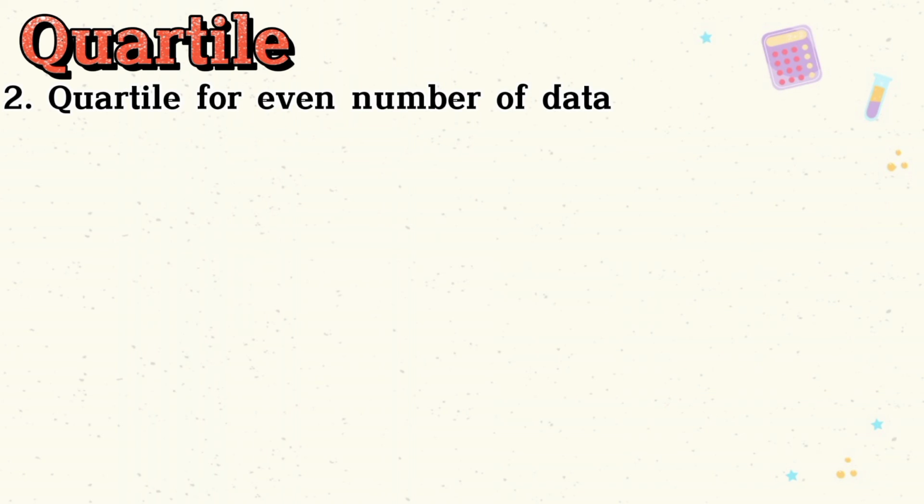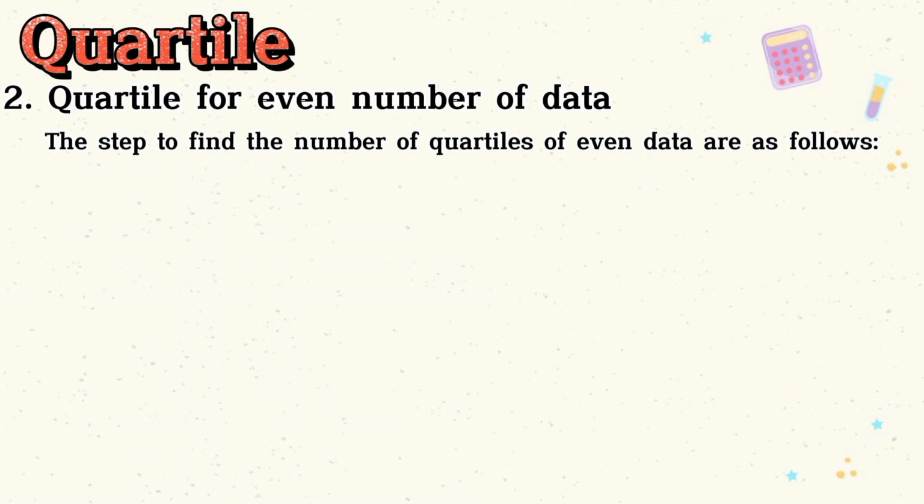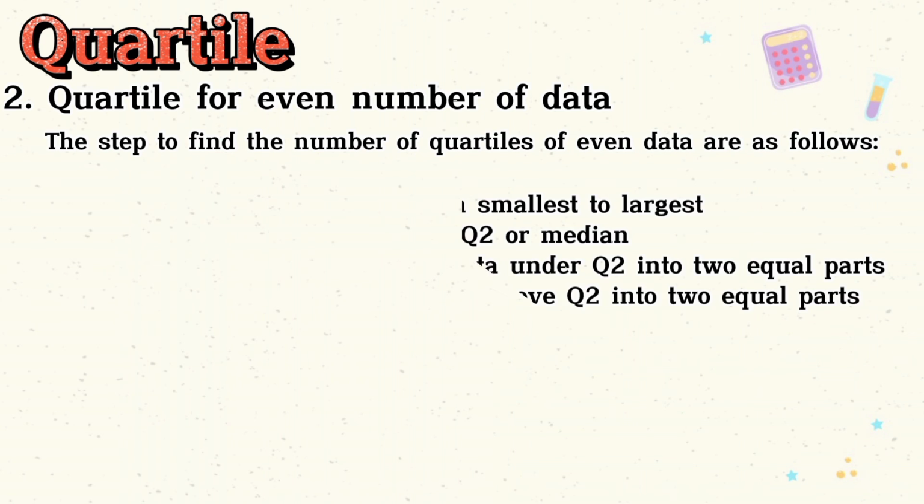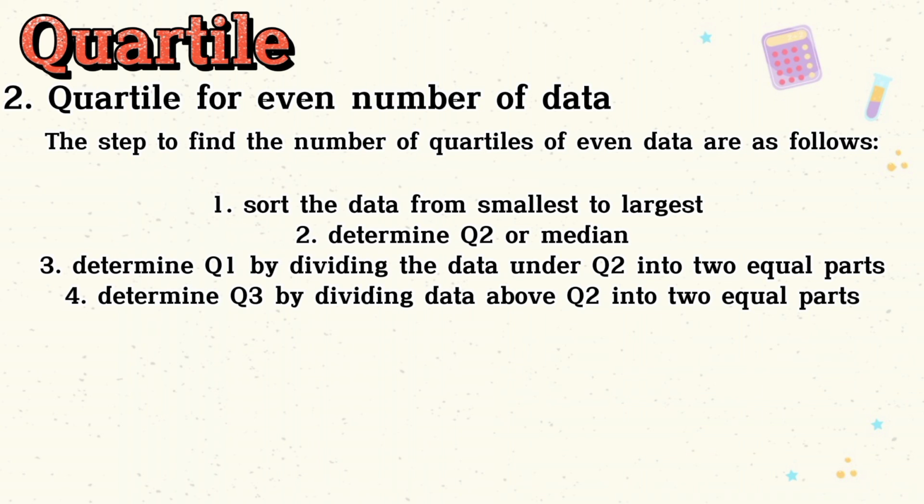Quartile for even number of data. The steps to find the quartiles of even data are as follows. The first, sort the data from smallest to largest. The second, determine Q2 or median. The third, determine Q1 by dividing the data under Q2 into 2 equal parts. And the fourth, determine Q3 by dividing the data above Q2 into 2 equal parts.